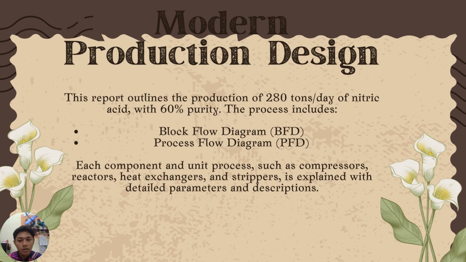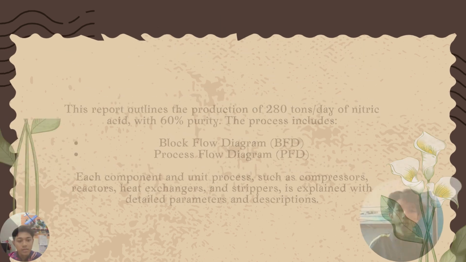Next, we go to the report. In this report, the plant is designed to produce 280 tons per day, of which 60% is nitric acid. The report includes the block flow diagram (BFD) and process flow diagram (PFD). We also explain the process description of each unit involved, such as the compressor, reactor, heat exchanger, stripper and others, with detailed parameters and descriptions.